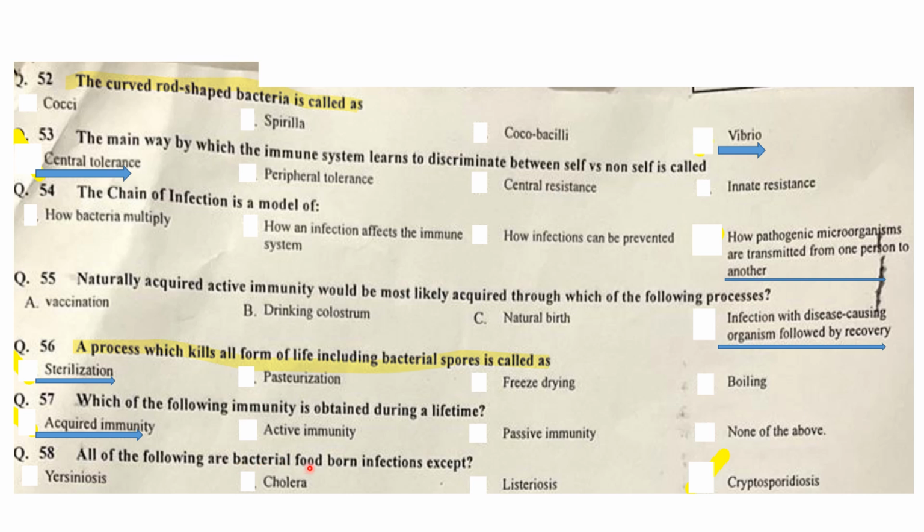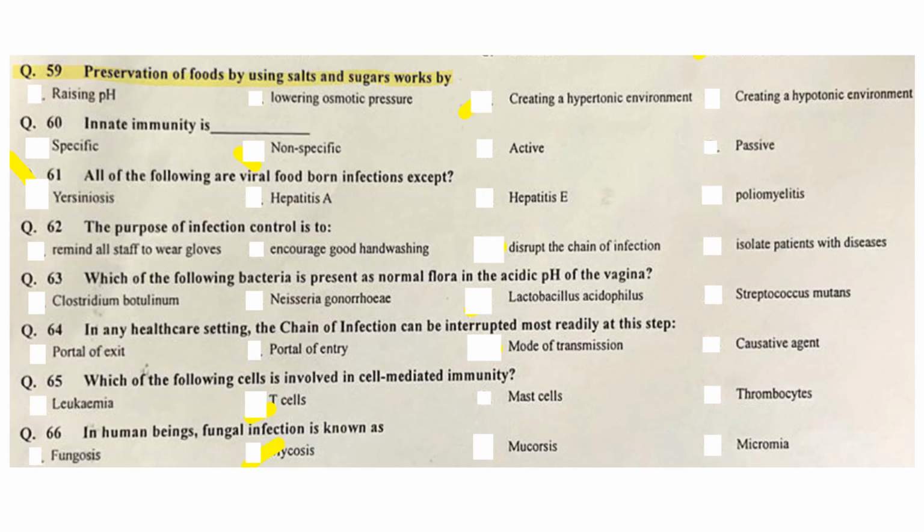All of the following are bacterial foodborne infections except: cryptosporidiasis is not a bacterial infection. Yersinia is a bacterial infection. Cholera is a bacterial infection. Listeriosis is a bacterial infection. Cryptosporidiasis is a protozoan infection. Cryptosporidium parvum is the causative agent of cryptosporidiasis. MCQ number 59: preservation of foods by using salts and sugars works by creating a hypertonic environment. Innate immunity is non-specific immunity. All of the following are viral foodborne infections except